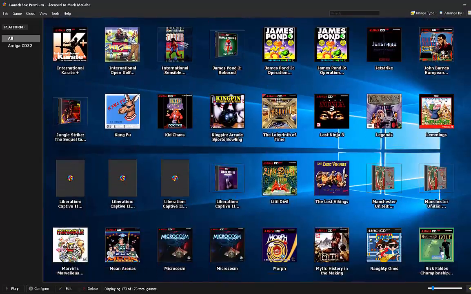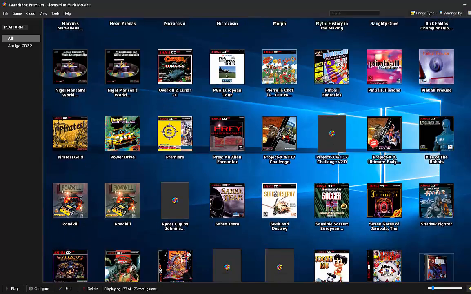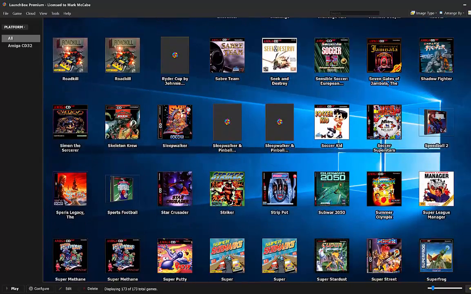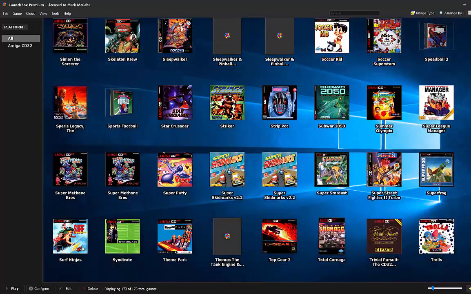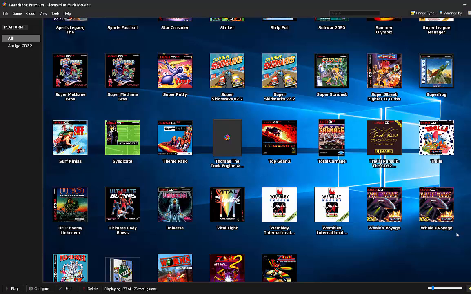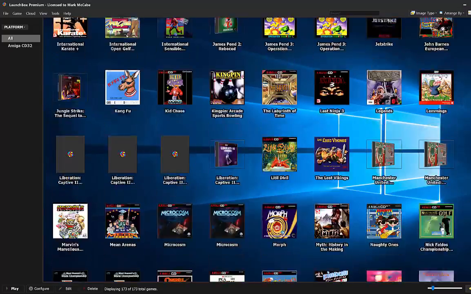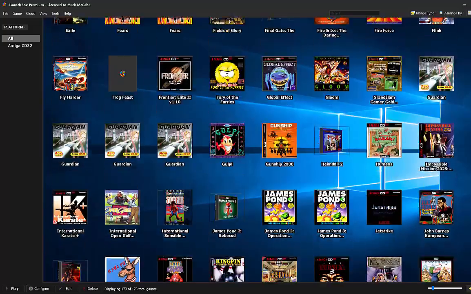Most of them have box art, might have to go in and change a couple of them. It's not a great big deal. There are mostly box art for most of the games, maybe not all of them. A couple of duplicates here or there. I just tend to go through them all, get rid of the ones that I don't want.